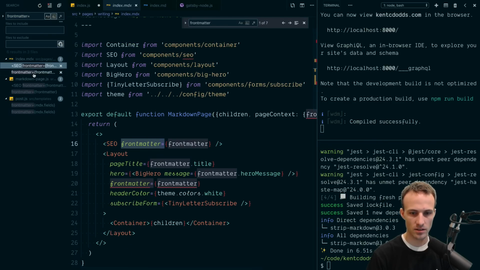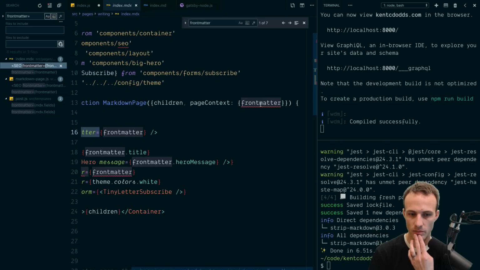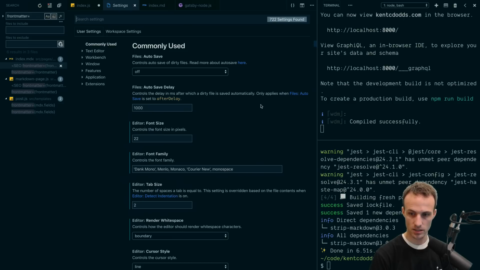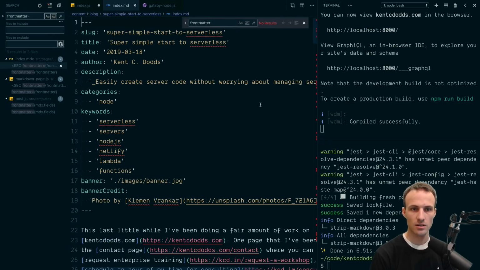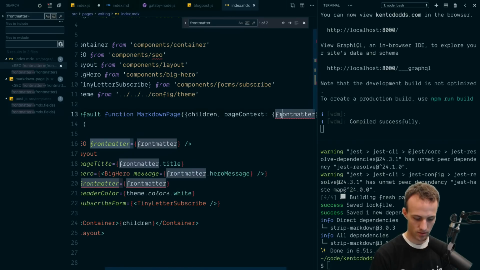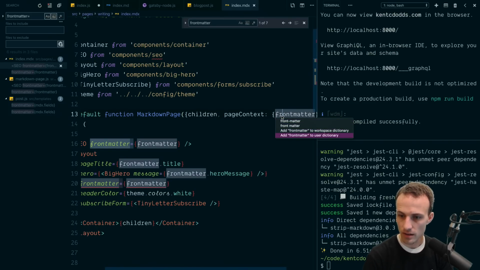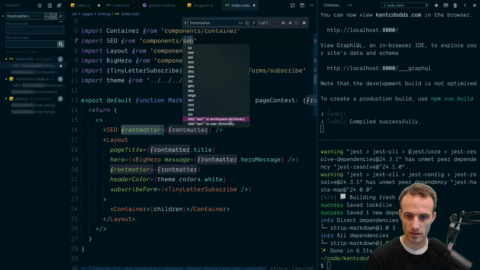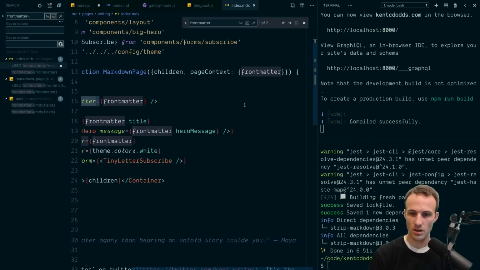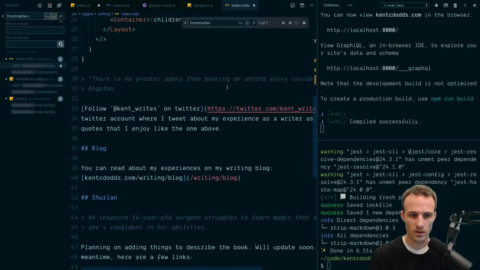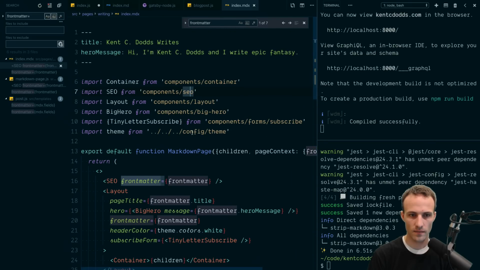Come here, markdown page, front matter. Oh, okay, that is, oops, ran out loud. Okay, front matter is spelled correctly, and SEO is also spelled correctly. Okay, sweet. So we're getting a front matter here. Oh, okay.